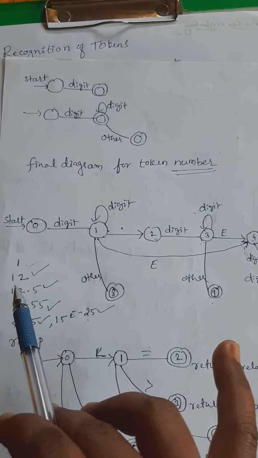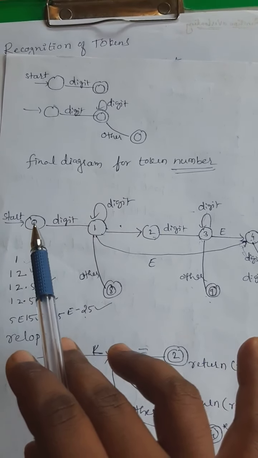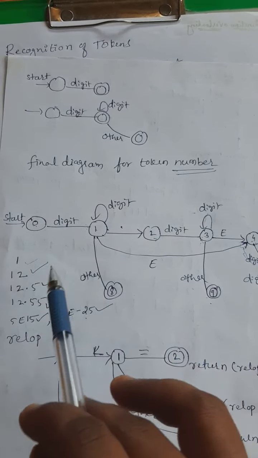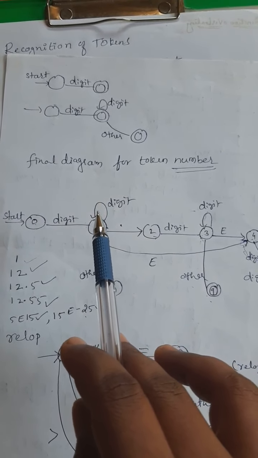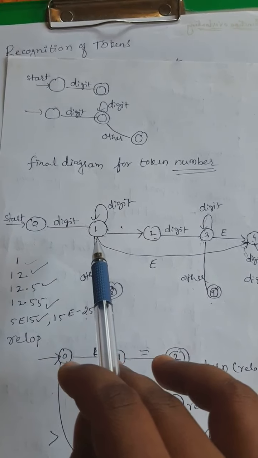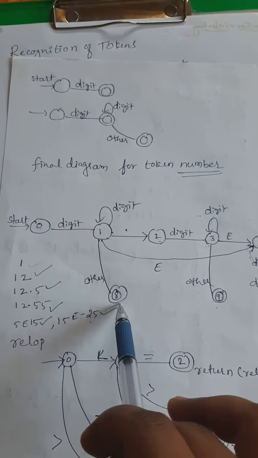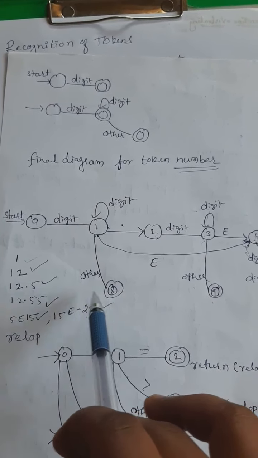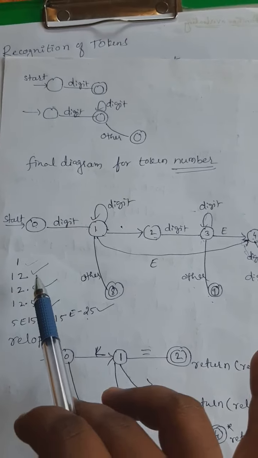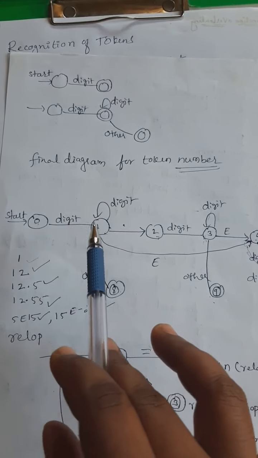If the number has 2 digits, then after accepting the 1 digit, it will change the state from 0 to 1. When 2 comes, it will be accepted and it will stay in the same state. If it is not followed by anything, then it will move to the 8th state, where the 8th state is the final state here. So it is acceptable by your transition diagram. If a decimal number comes, then when 1 comes, it will change the state from 0 to 1.